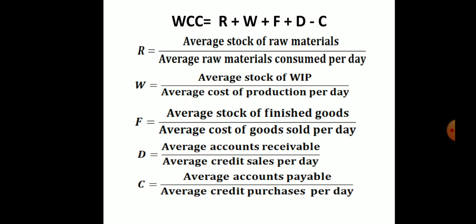C is in the creditors stage. So it is average accounts payable divided by average credit purchases per day. Average accounts payable is opening bills payable plus closing bills payable divided by 2. If you have done any credit purchases, you divide that by 360, so you will get how much credit purchases you have done per day. If you divide that, you will get the value of C.